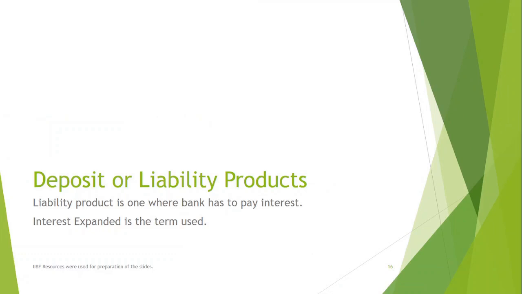Hope you're doing well. Let's start with the topic of the day, which is deposit products, also known as liability products. Liability means something for which a bank has to pay. In case of a liability product, the bank has to pay interest to deposit holders. This interest is called interest expended. And when banks give the same deposit money, raised from the general public, out as loans, the concept is called interest earned.